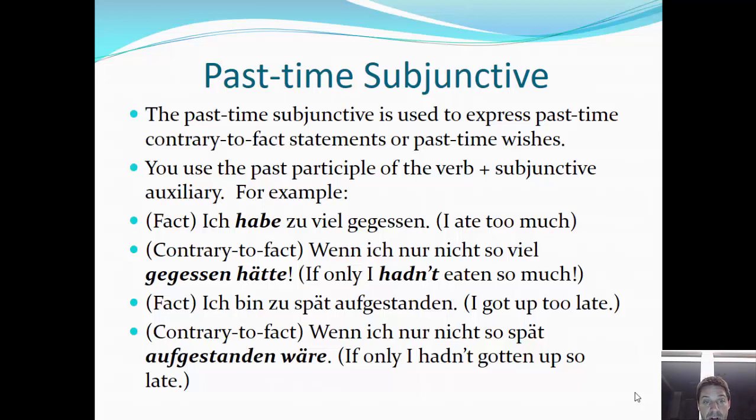We're just going to change up the word order, and then we're going to change the verb bin to its subjunctive two form. Wenn ich nur nicht so spät aufgestanden wäre. Gut. And that shows us a brief overview of the past time subjunctive.